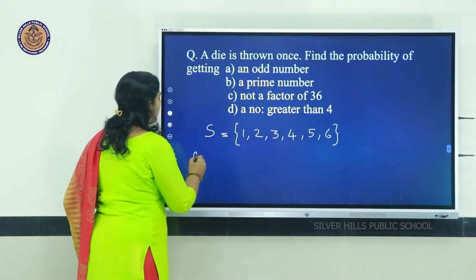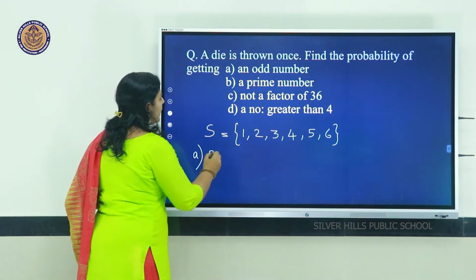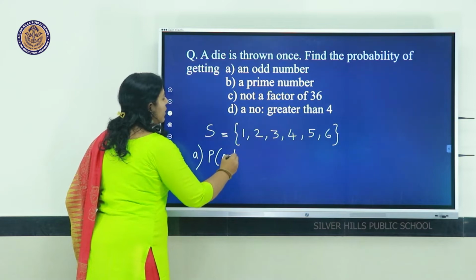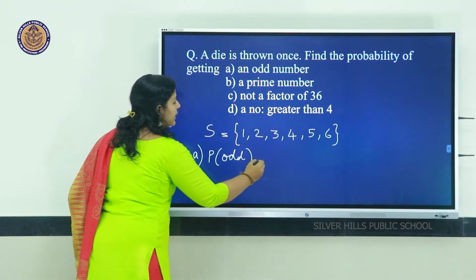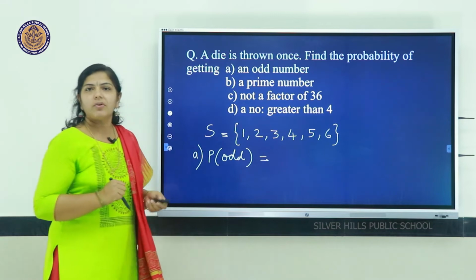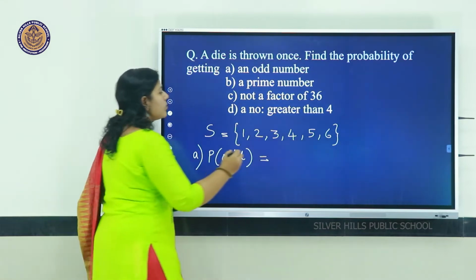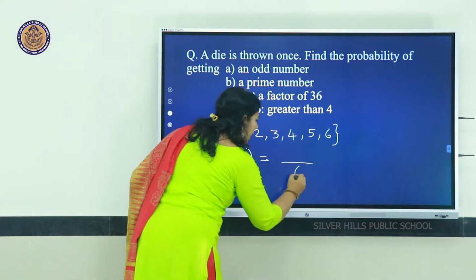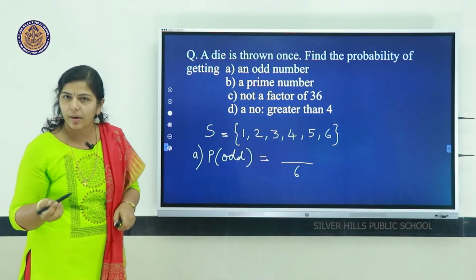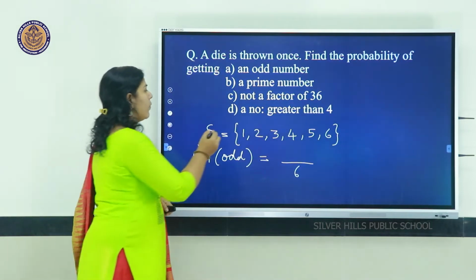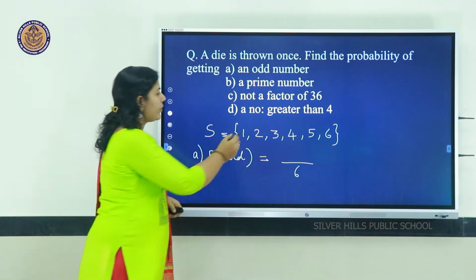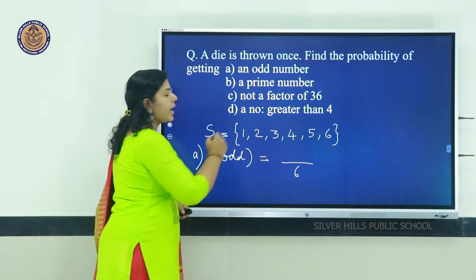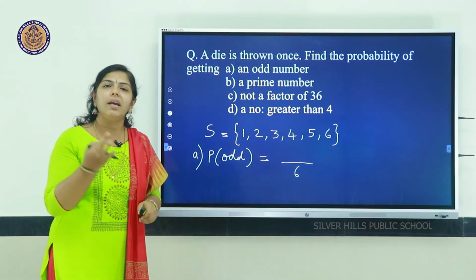First question is the probability of getting an odd number. So total 6 outcomes. Out of 6, how many odd numbers are there? We know 1 is an odd number, 3 an odd number, 5 an odd number. So total 3 odd numbers.